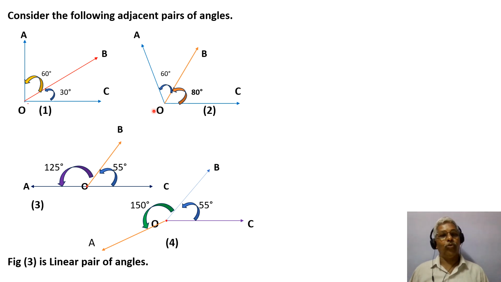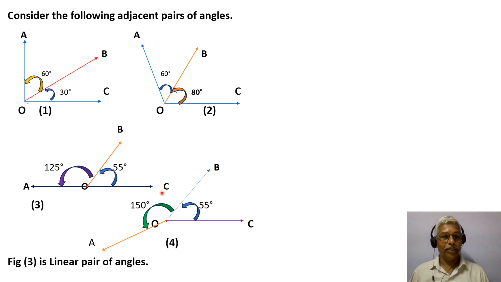Figure 2: OA, OB, OC, angles formed are AOB and BOC, 60 and 80, sum is 140. Figure 3: OA, OB, OC are the three arms, and angles formed are AOB 125 and BOC 55, and the sum is 180.